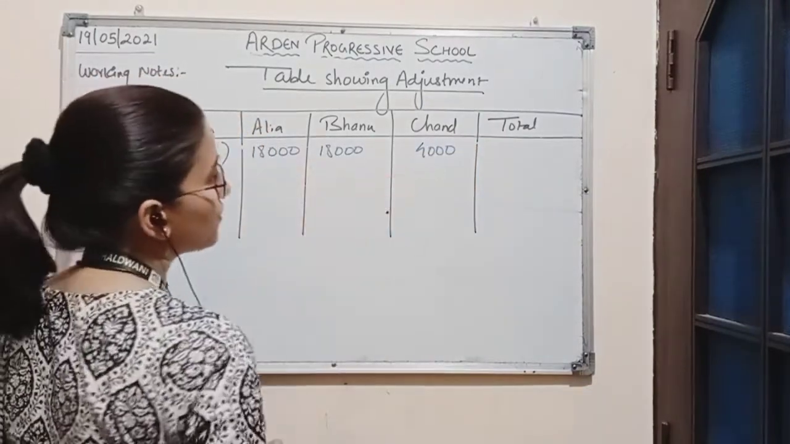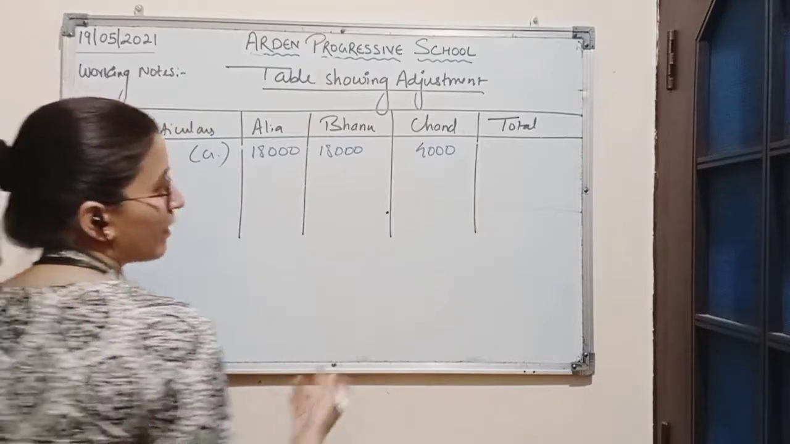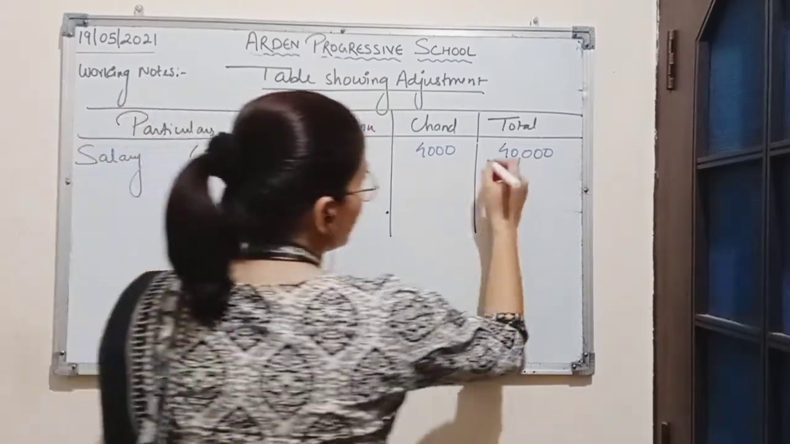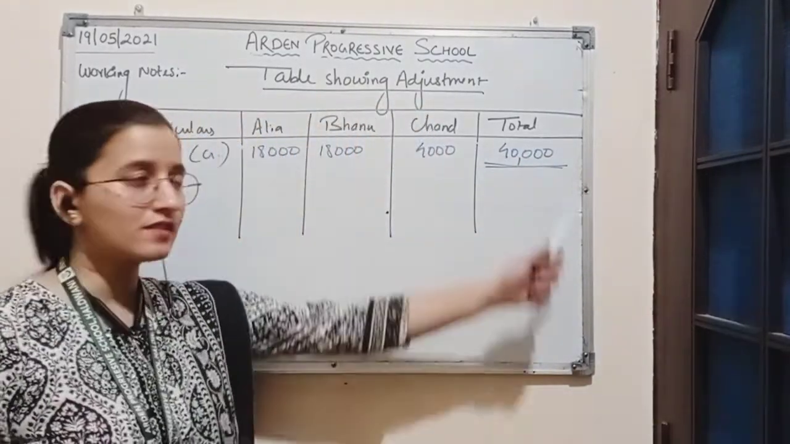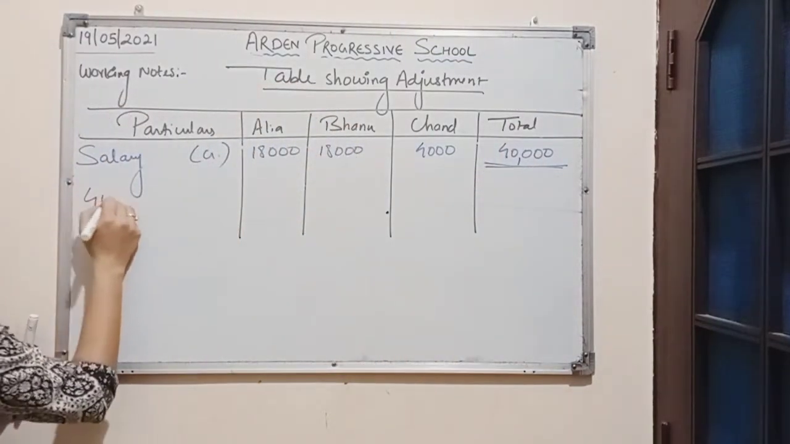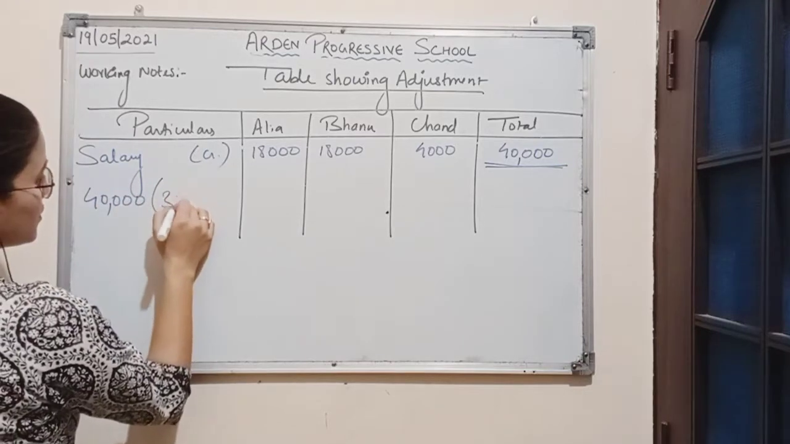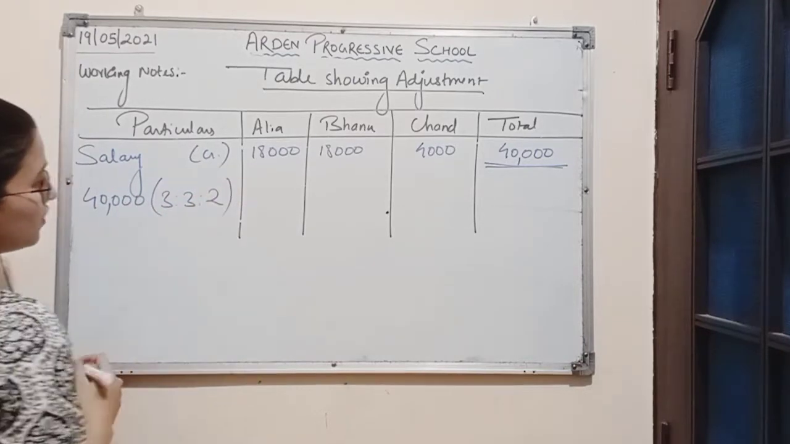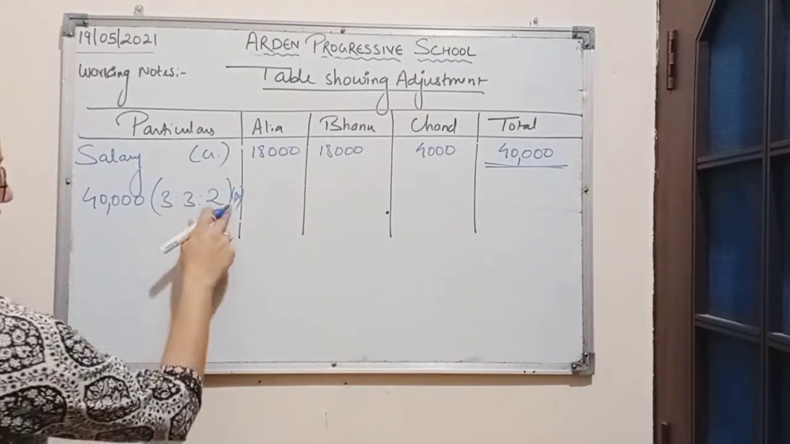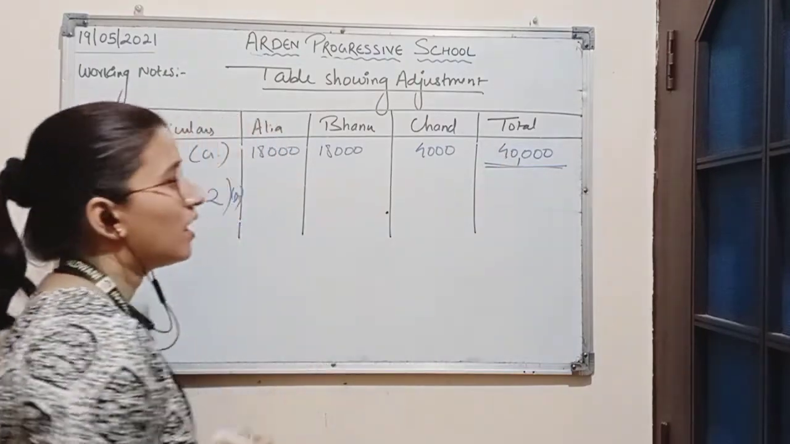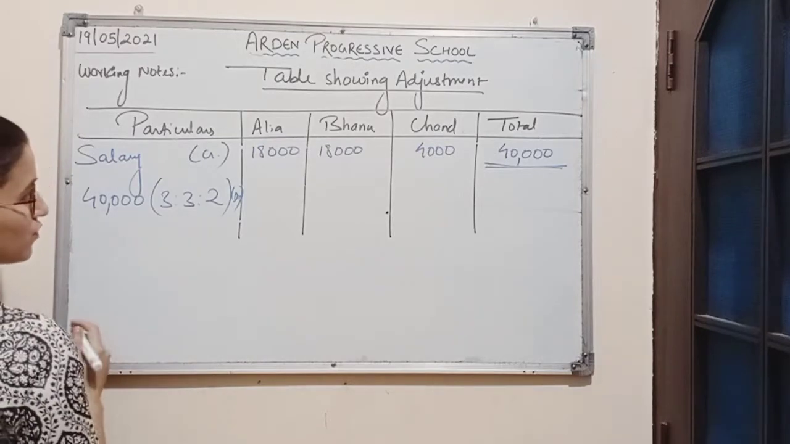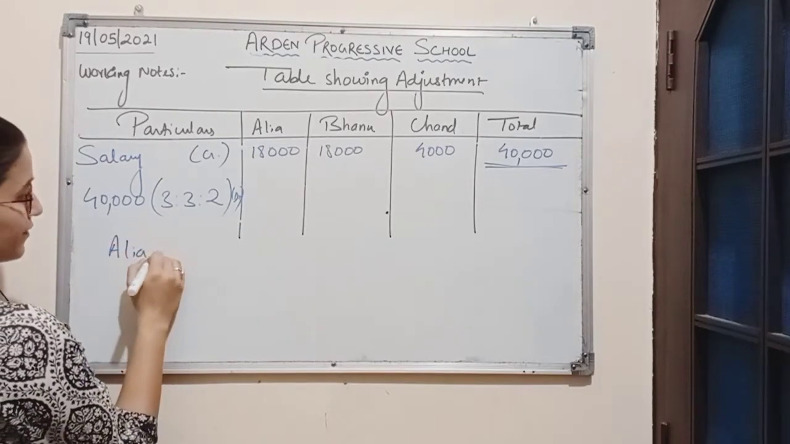So the total amount of salary which is to be paid by the firm to the partners will be 40,000. So this 40,000 is considered a loss for the firm, and this 40,000 will be divided among the partners in the ratio 3:3:2, and it will be a loss for the firm, so we will write here debit. So by dividing the amount 40,000 among each partner in the ratio 3:3:2, Alia will get,